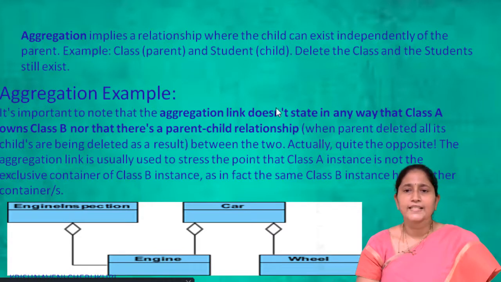In this example, car is the parent class and it contains the children engine and wheel. One more parent class is engine specification, and the child class is engine. So this defines the aggregation relationship.